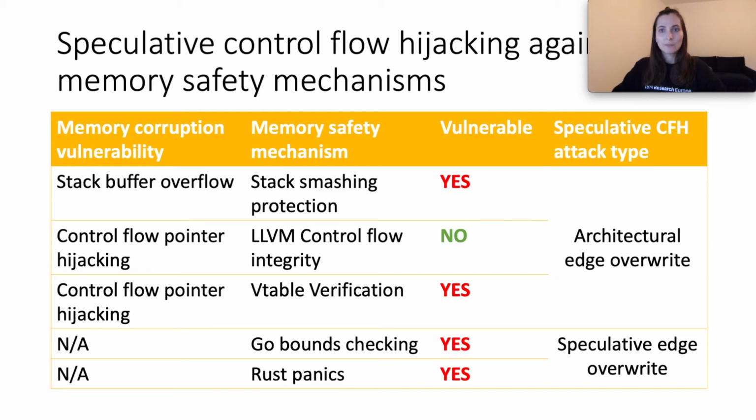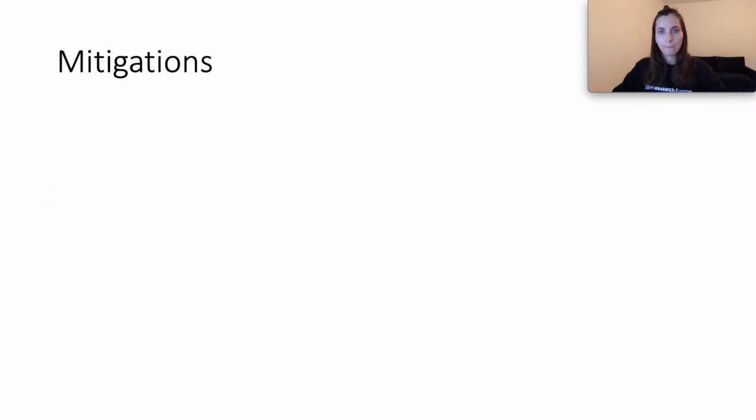Together with SSP, we inspected other memory safety features like different CFI implementations and 2 memory safe languages. The results show that all, apart from LLVM CFI, are vulnerable to speculative control flow hijacks. Moreover, in all vulnerable cases, the mitigation itself provides the speculation-inducive instruction that the attacker can leverage to trigger speculative execution of the wrong program path. For all the memory safety mechanisms shown here, we developed proof-of-concept attacks. The speculative control flow hijacking attacks are not blocked by existing Spectre mitigations unless they address specifically Spectre v1.